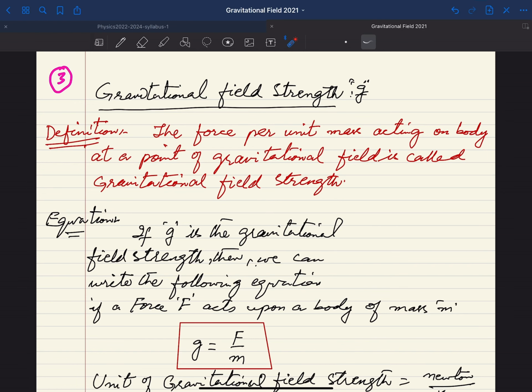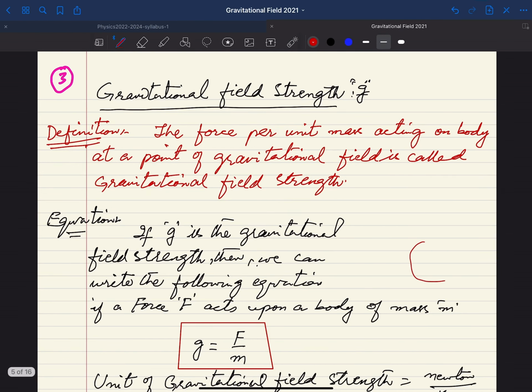Suppose here we are considering the earth, and around it there will be a field, and this field will be the gravitational field. In this gravitational field we have certain points.